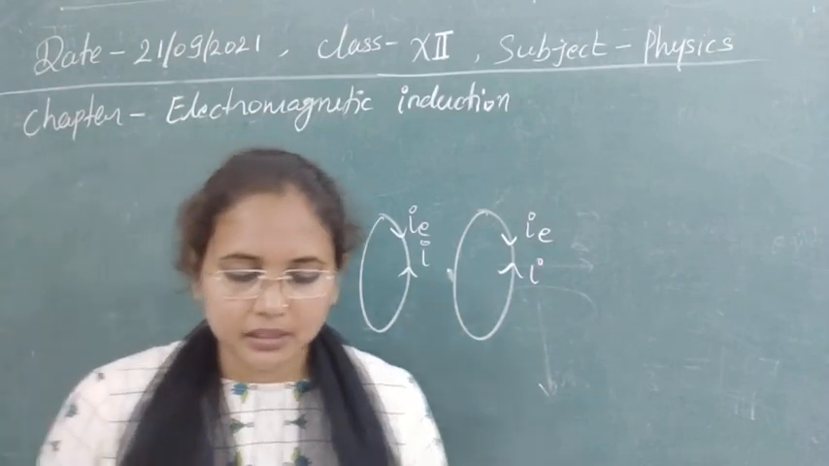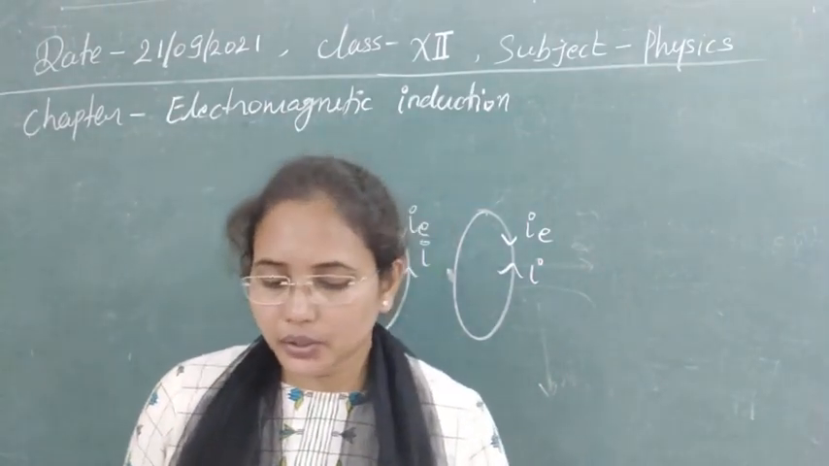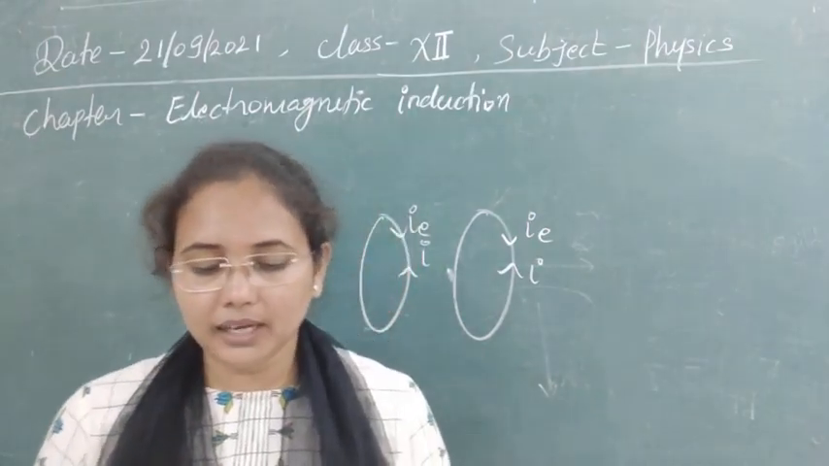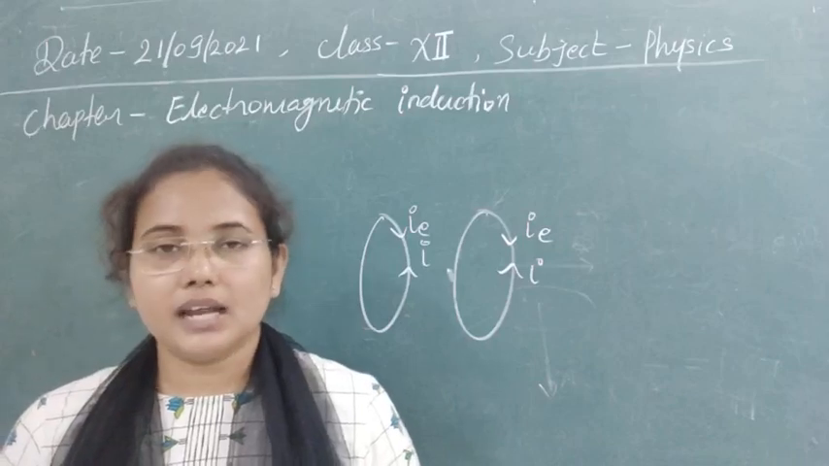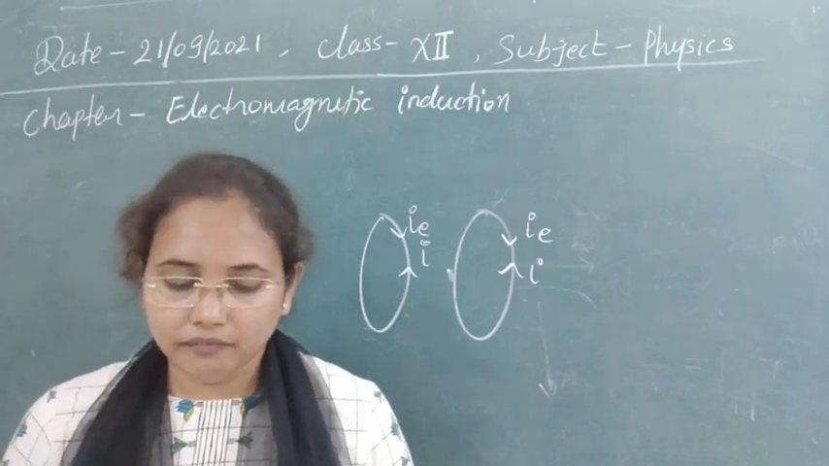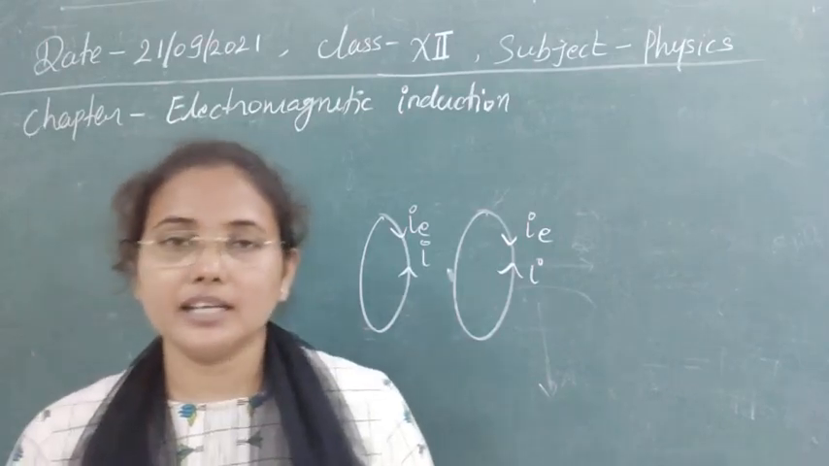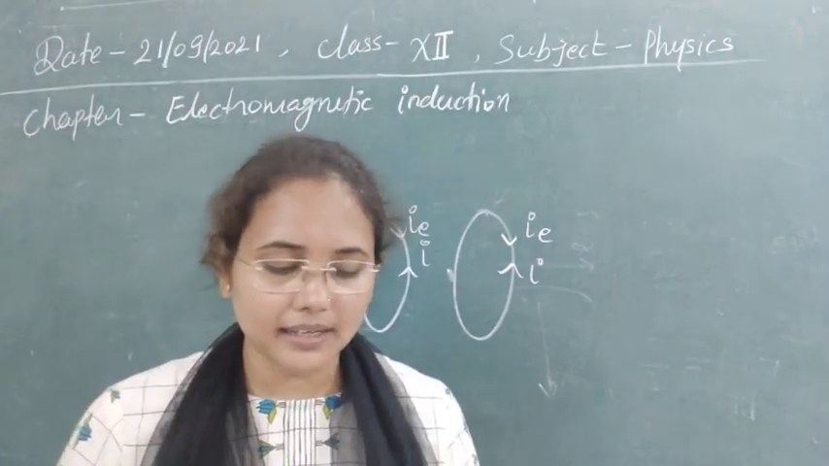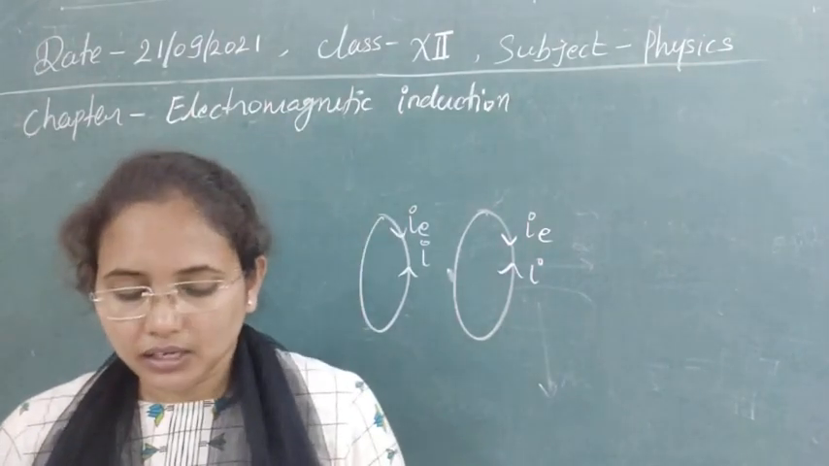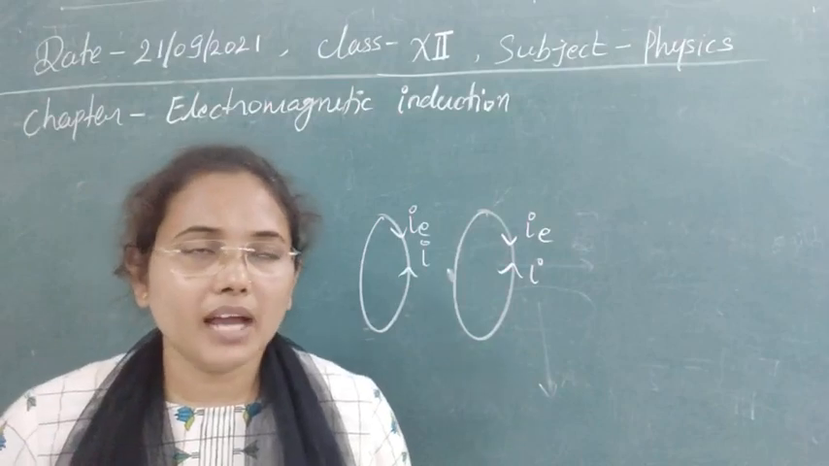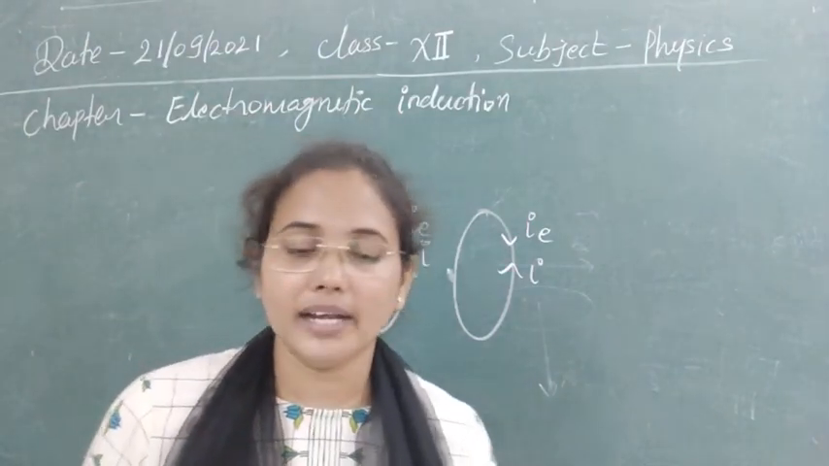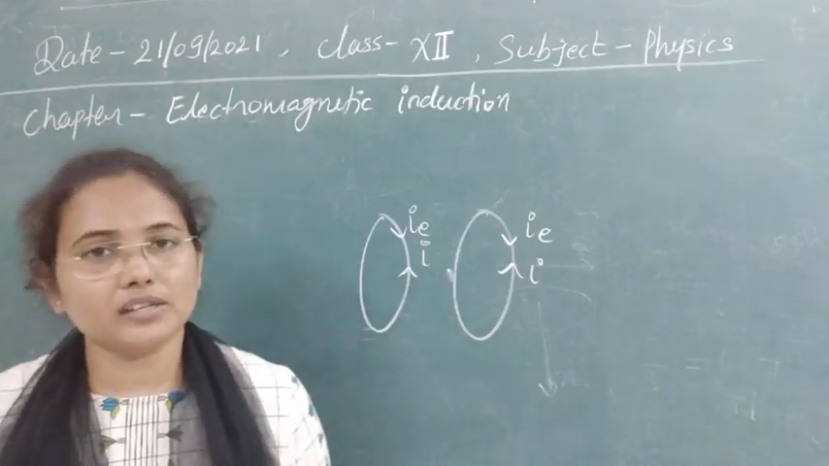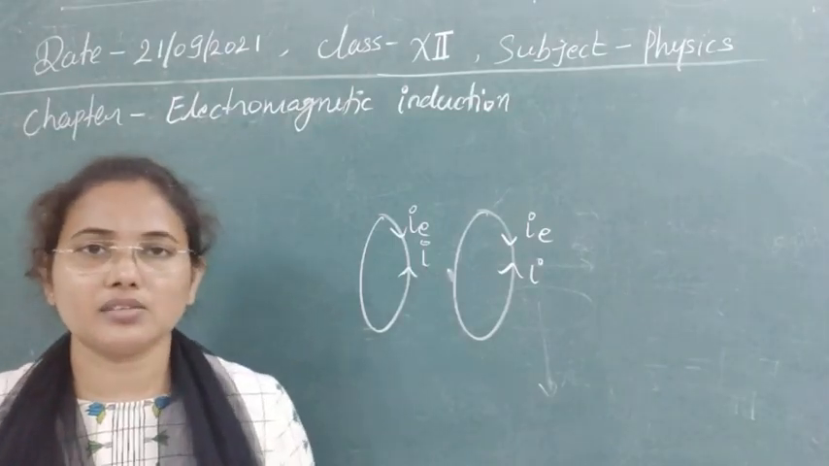Next concept: the direction of current induced in a wire moving in a magnetic field is found using which rule? First, Fleming's right hand rule; second, Fleming's left hand rule; third, Ampere's rule; and fourth, the right hand clasp rule. Here we use Fleming's right hand rule to find the direction of the current in the wire, which you have already studied in your classes.